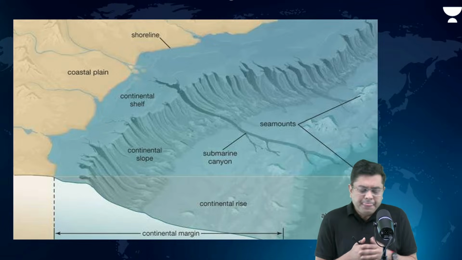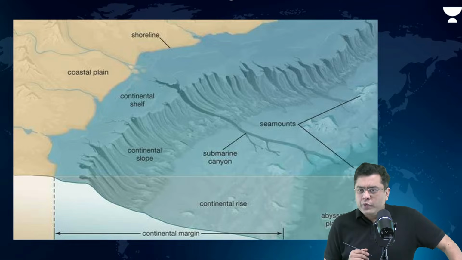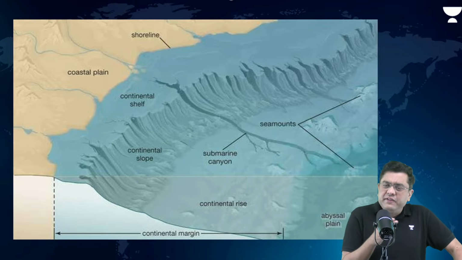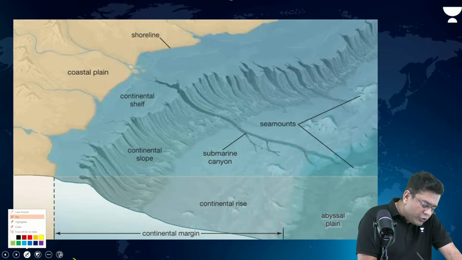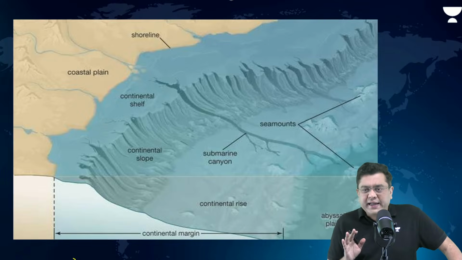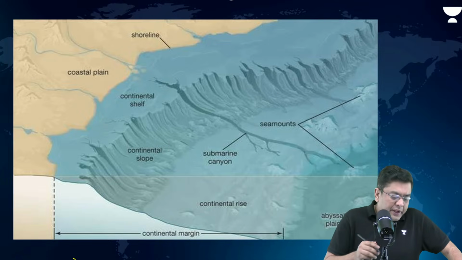Now, this map or this kind of image is also very important for you to understand. This tells you about the variabilities and the variation in the ocean floor. Let us study through this map itself. Images always teach you more than what the text can ever make you learn. So, pay attention to this image.